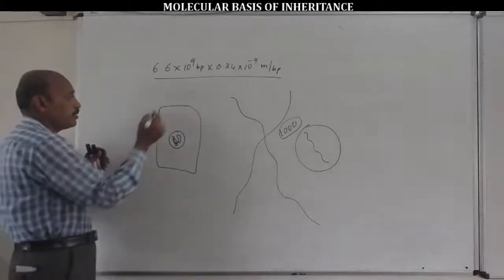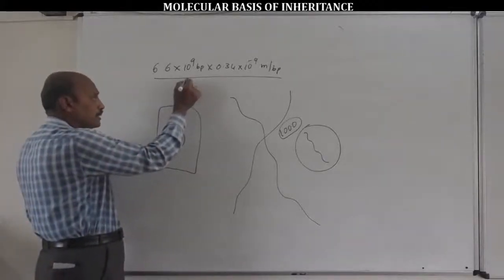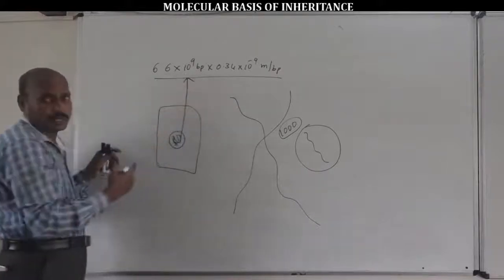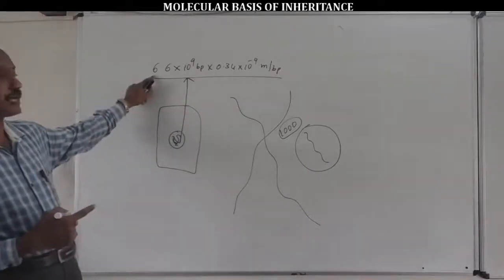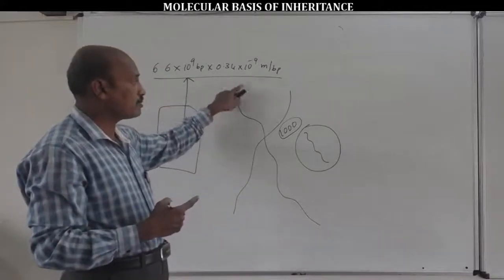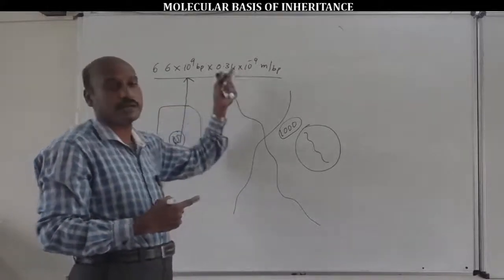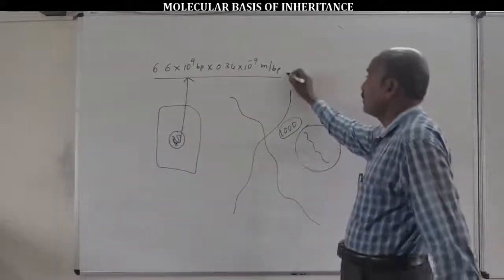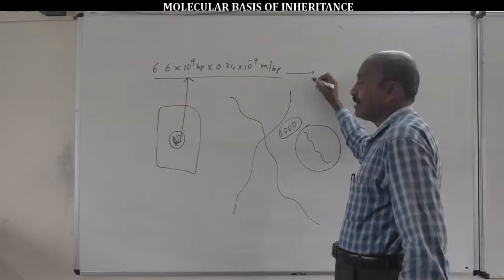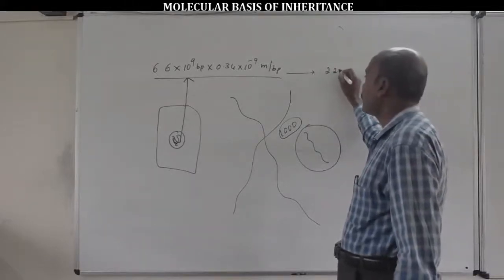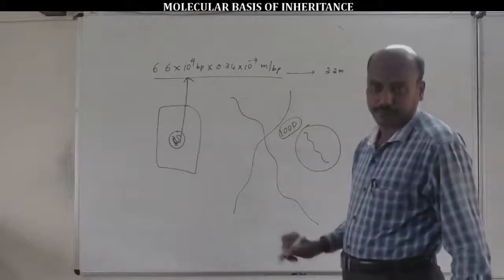So the nucleus of a human diploid cell contains this amount of DNA, that is 6.6 × 10^9 base pairs × 0.34 × 10^-9 meters per base pair. This calculation approximately comes to around 2.2 meters.